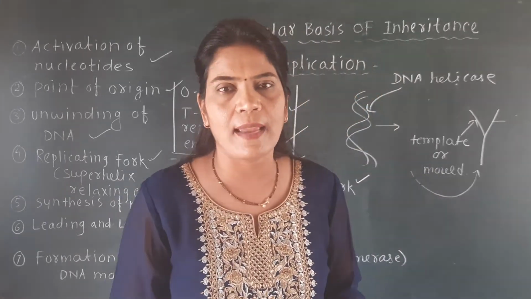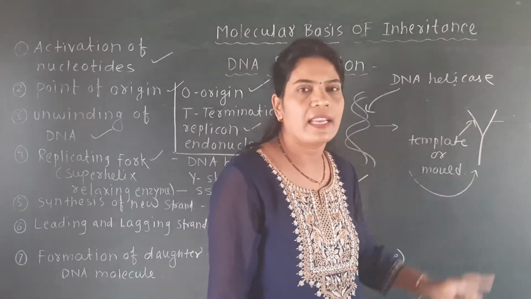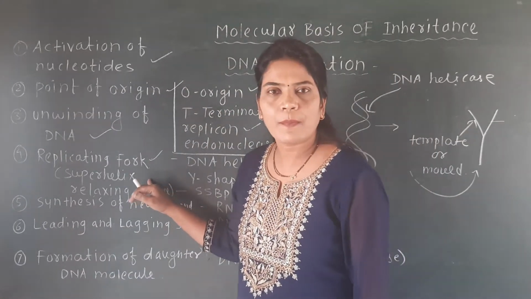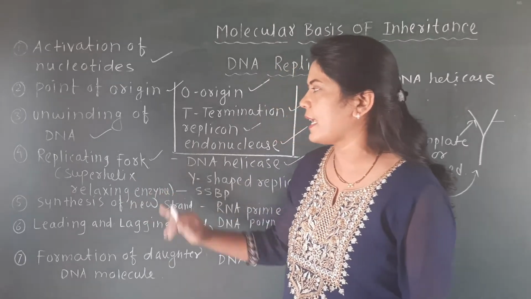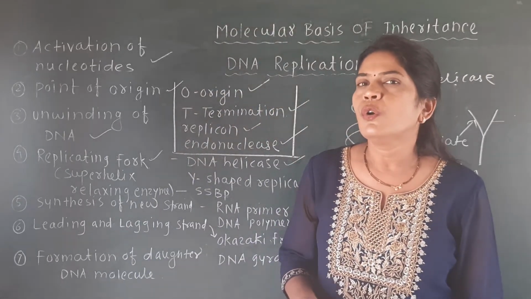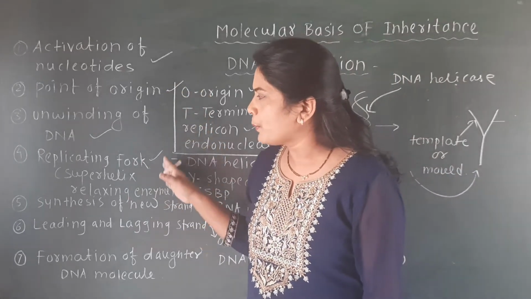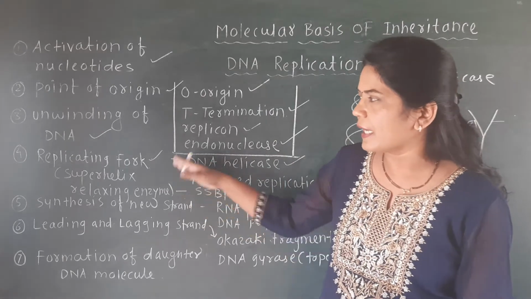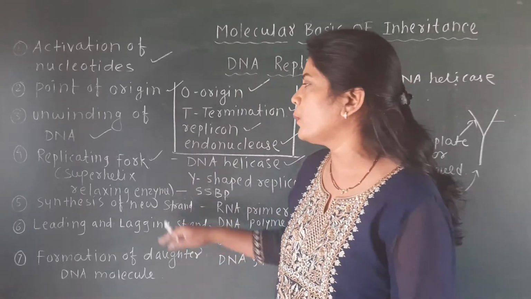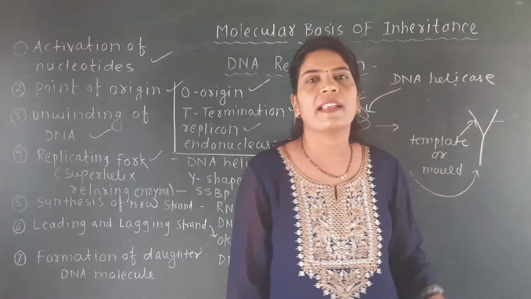Super helix relaxing enzyme releases or relieves the strain on the single-stranded DNA. So single-stranded DNA can be stabilized by the enzyme, and the name of that enzyme is super helix relaxing enzyme. See here, a number of enzymes are there in the process of replication of DNA, and we have to keep all the enzymes in mind. Up to this we have seen a lot of enzymes, but here in the replicating fork a number of enzymes are involved, and the one enzyme which is useful is the super helix relaxing enzyme, which stabilizes the single-stranded DNA.